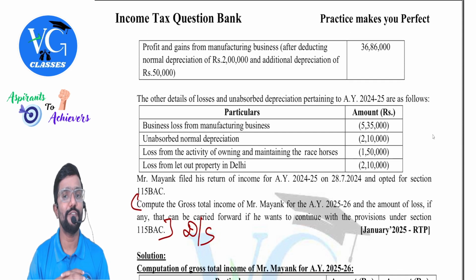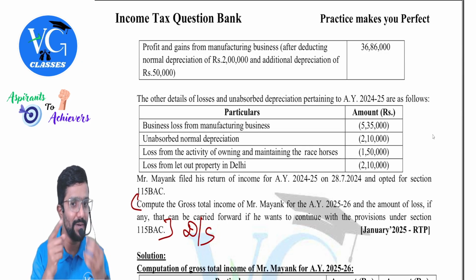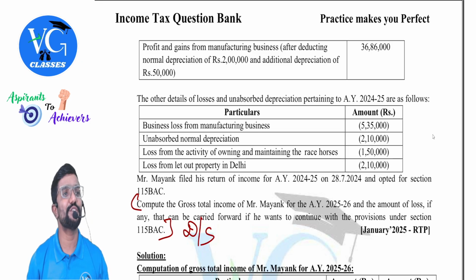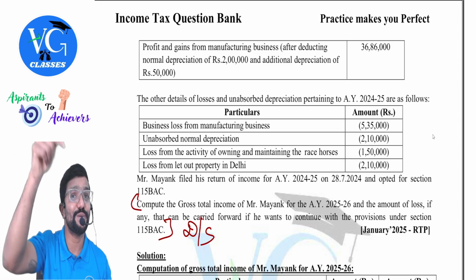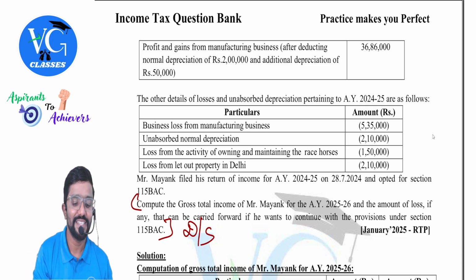Profit and gains from manufacturing business after deducting normal depreciation 2 lakh and additional depreciation 50,000: 36 lakh 86,000. One more twist is there. What is it, sir? Sir, this is not allowed.